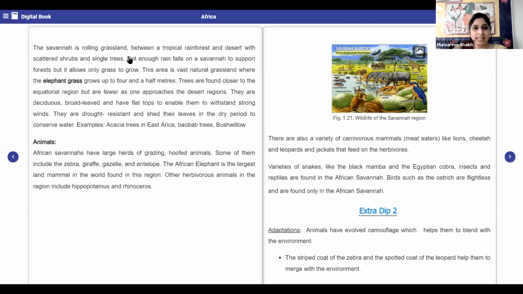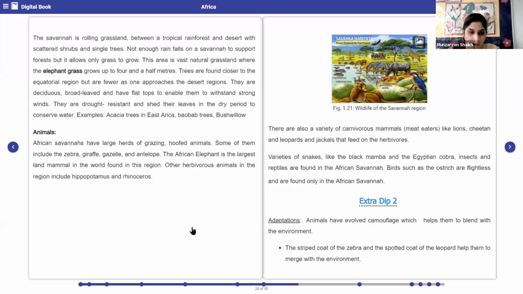So, children, yesterday we had seen a few regions in Africa, and we saw about the climate, their location, vegetation, and about the animals, right? So, we had completed this topic. I think we'll have to start from the next topic. Let's go on to the next page.